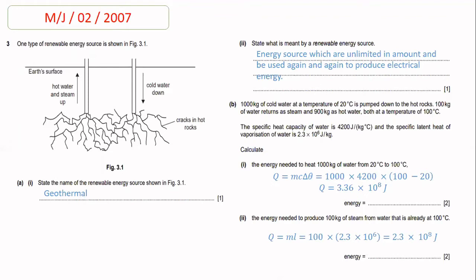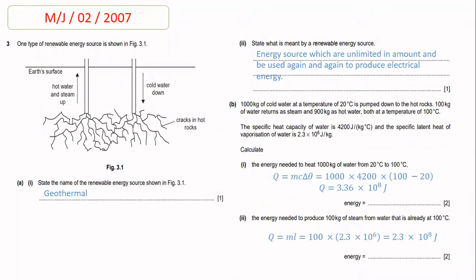So beta, in this question, the examiner asks you to calculate the heat energy needed to change the temperature of 1000 kg water from 20 to 100 degrees Celsius. So when there is some sort of temperature change involved and the examiner asks you to calculate the energy, the formula which we use for this purpose is Q is equal to mc delta theta. In this formula, Q is the amount of energy, m is the mass, c is the specific heat capacity, and delta theta is the change in temperature.